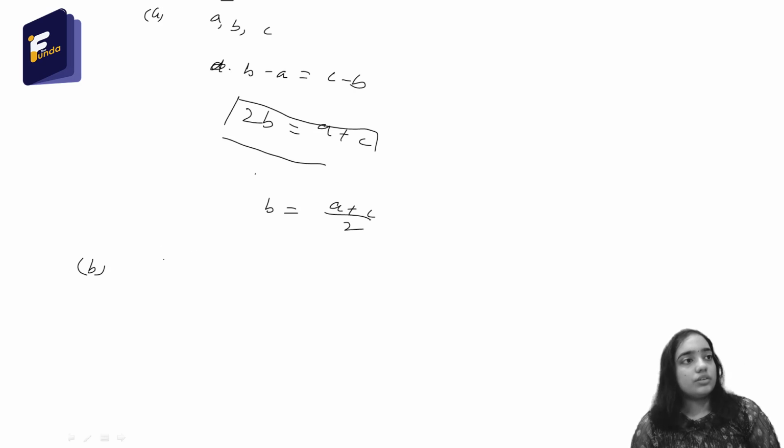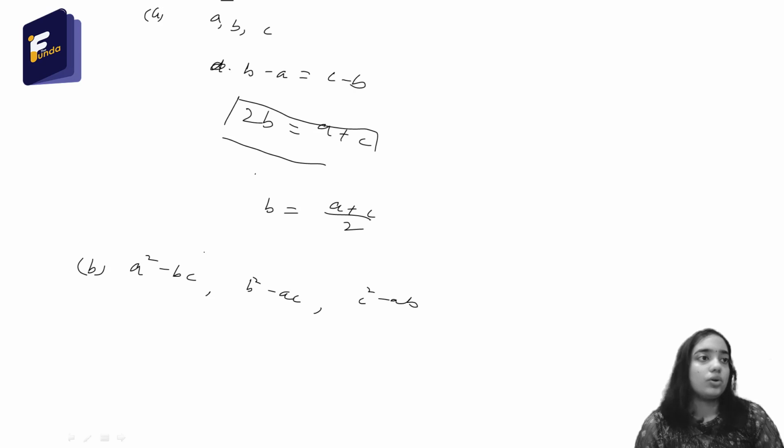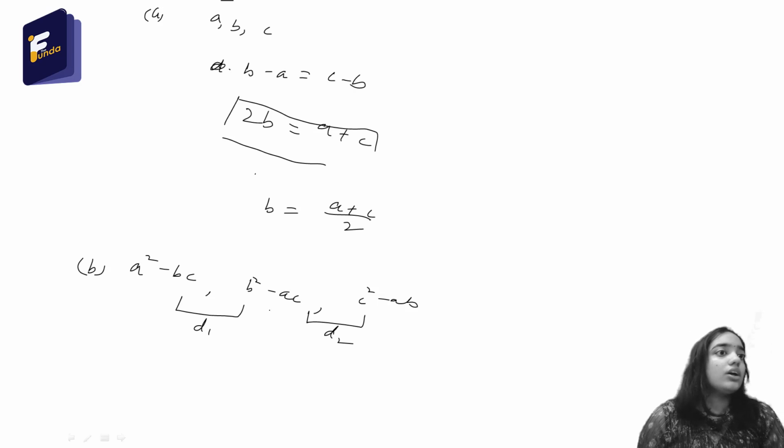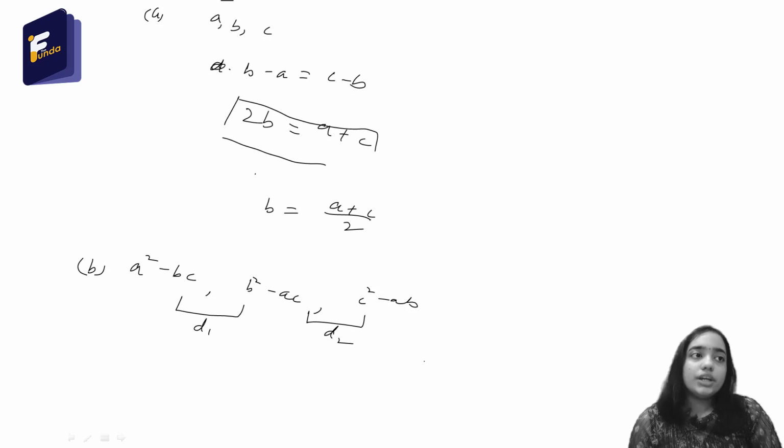So we are asked if a square minus bc, b square minus ac and c square minus ab is an AP or not. Like we solved the previous question, let this one be D1 and let this one be D2. We have to prove that D1 equals D2 so that this whole sequence will be in AP. So first let us find D1.